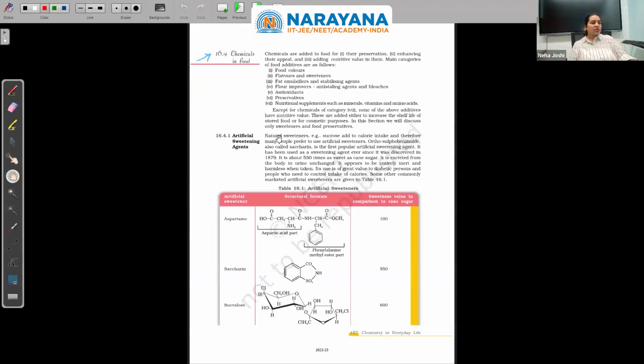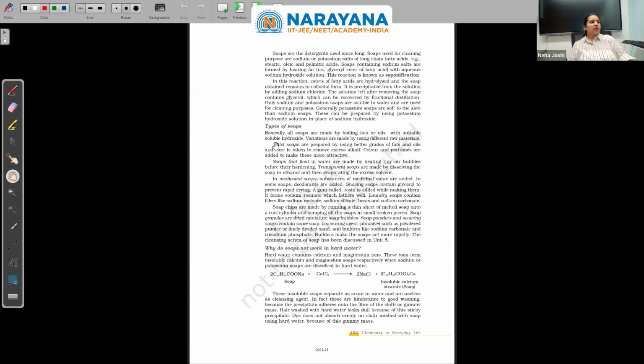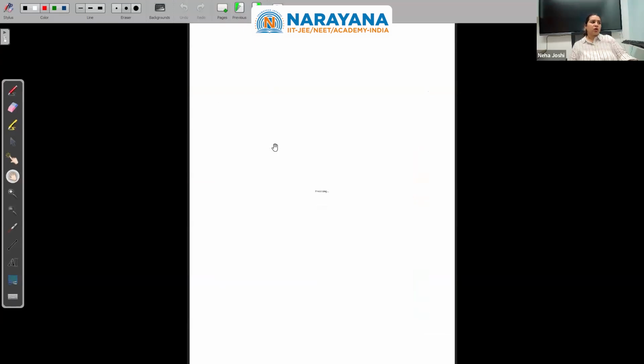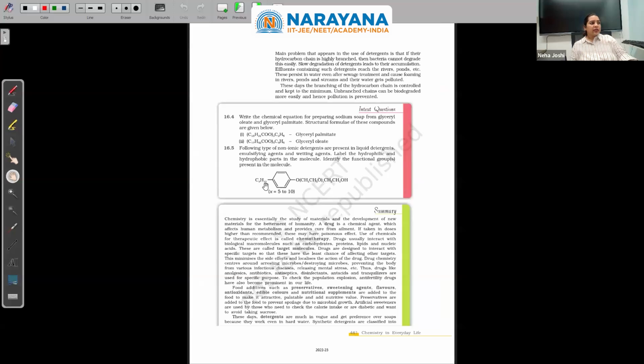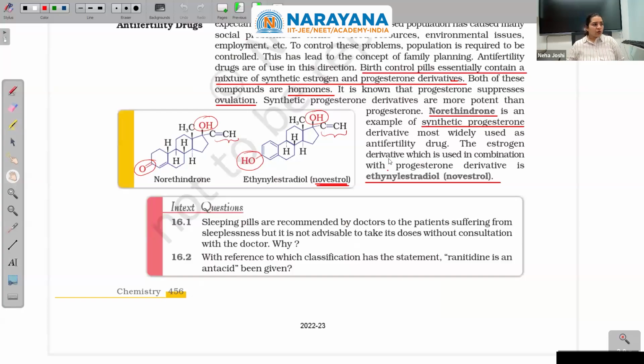Chemicals in food. These last six pages I'll do tomorrow. We'll have a one hour class tomorrow and then we'll be completely done. Okay, I think it's time for any doubts. If anyone has, please raise your hand. Please repeat your NCERT again and again, two to three times. We need to read it finally till your mains and advanced. Anyone having any doubt?